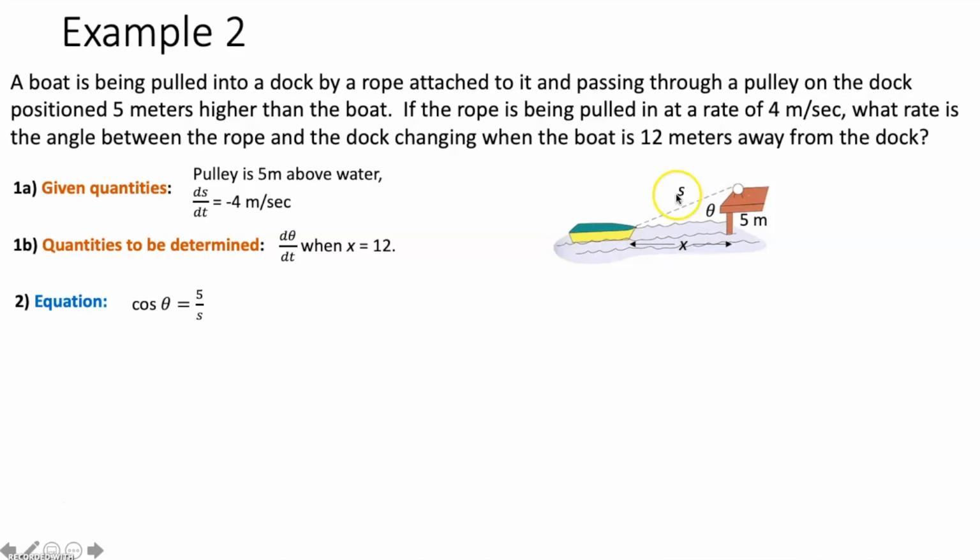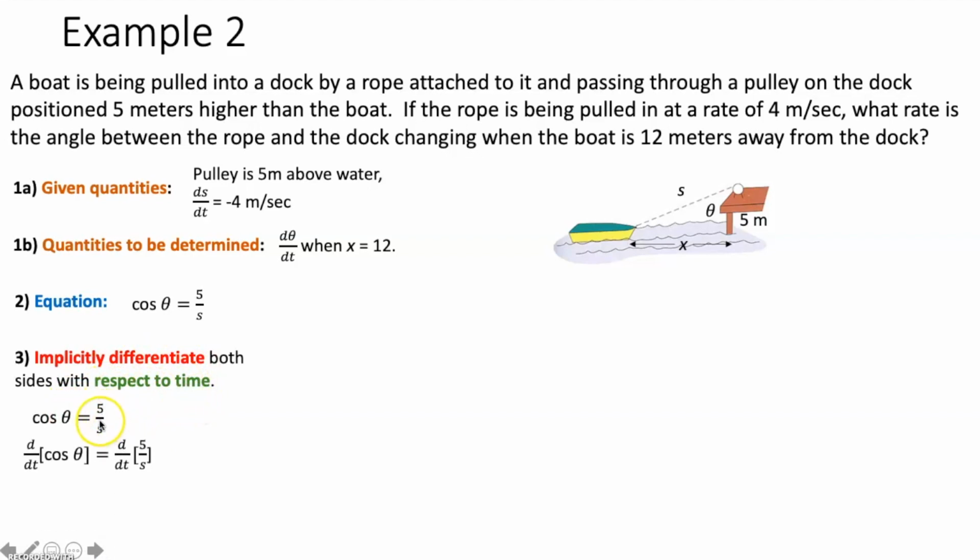Now, we move on to step 3, which is to implicitly differentiate both sides of this equation with respect to time. Now, this looks like it'd be really hard to implicitly differentiate, but it's actually not too bad. When you take the derivative of cosine of theta with respect to time, you just take the derivative of cosine, which is going to be negative sine. So you write negative sine of theta times d theta dt because you're differentiating with respect to time, not theta.